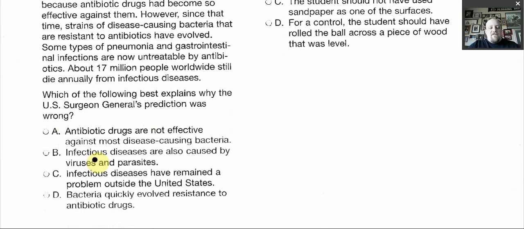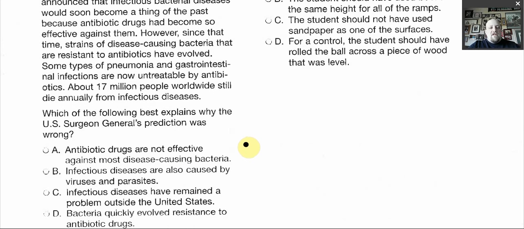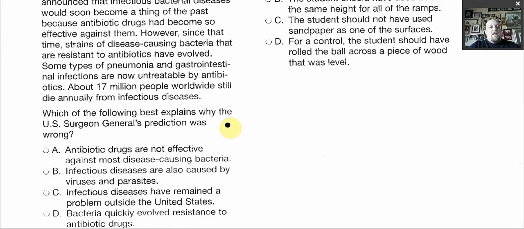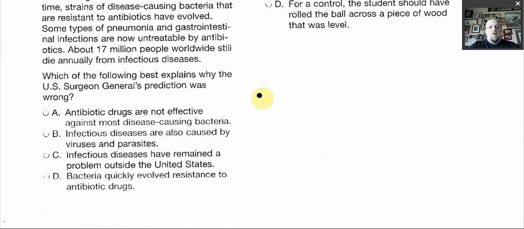Antibiotic drugs are not effective against most disease-causing bacteria. Well, that's not really an accurate statement. Antibiotics are pretty effective against most diseases. But there's a few out there that are resistant. So it's important to remember that.